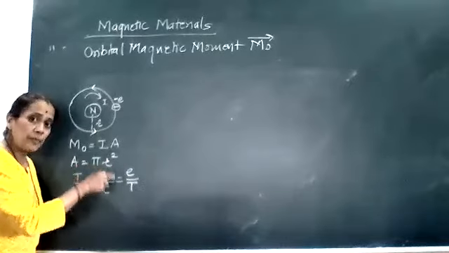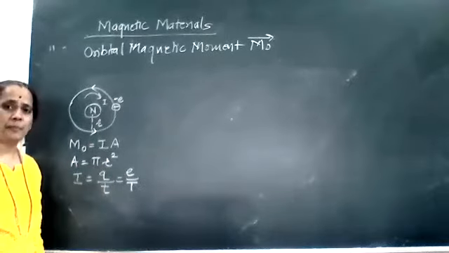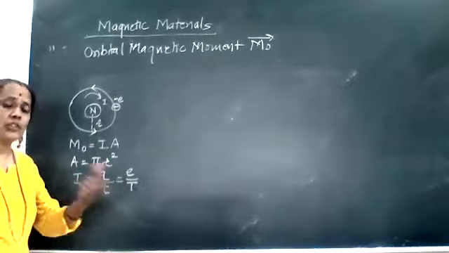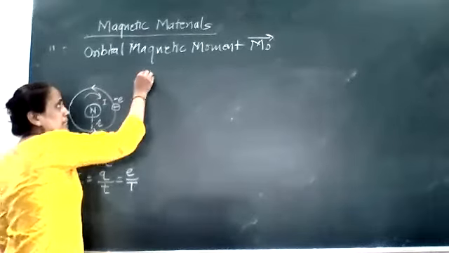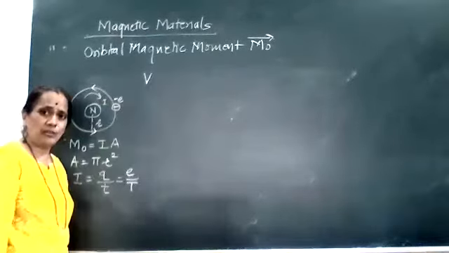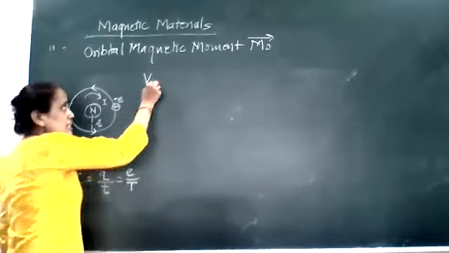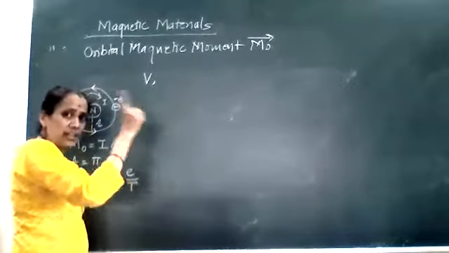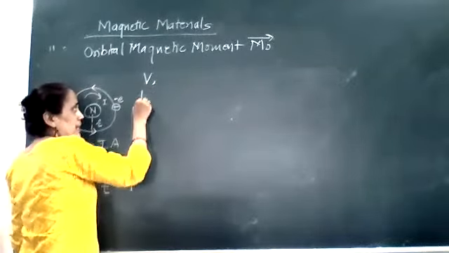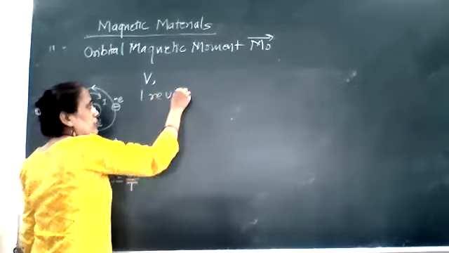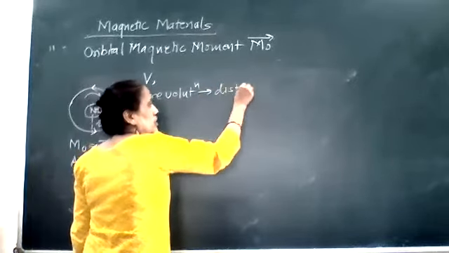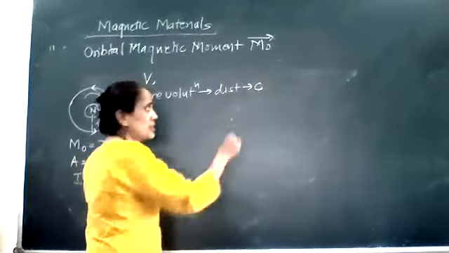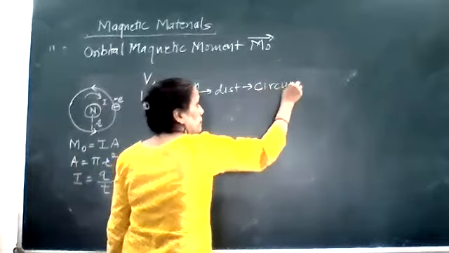Now, I will replace this capital T with the help of velocity of electron. When this electron is revolving, that means the electron must have a certain velocity. This electron in one revolution completes a distance which is equal to the circumference of this current loop.